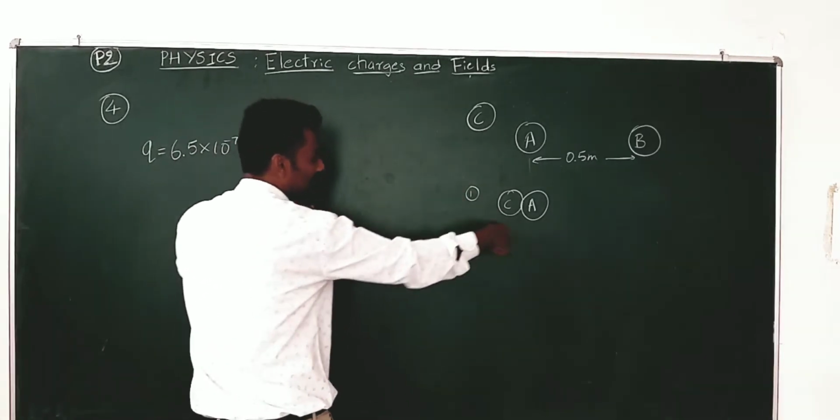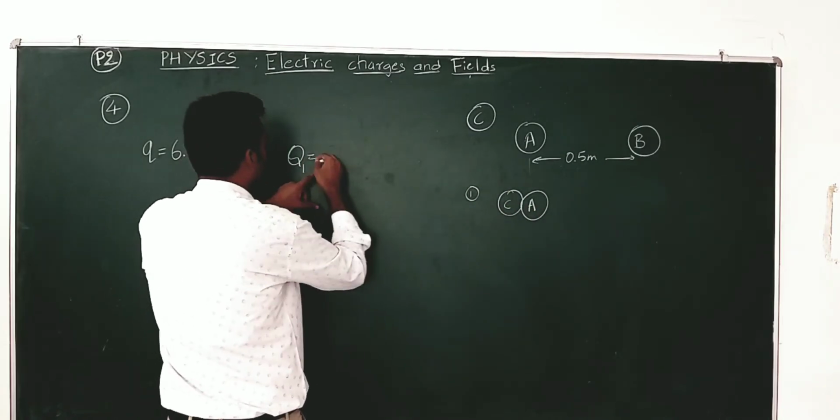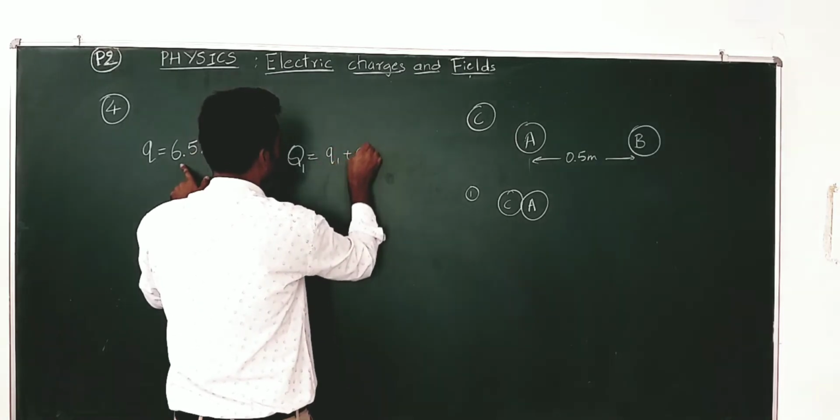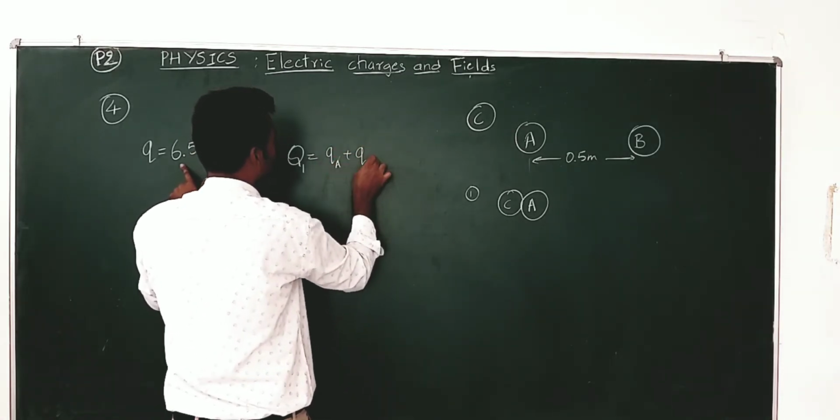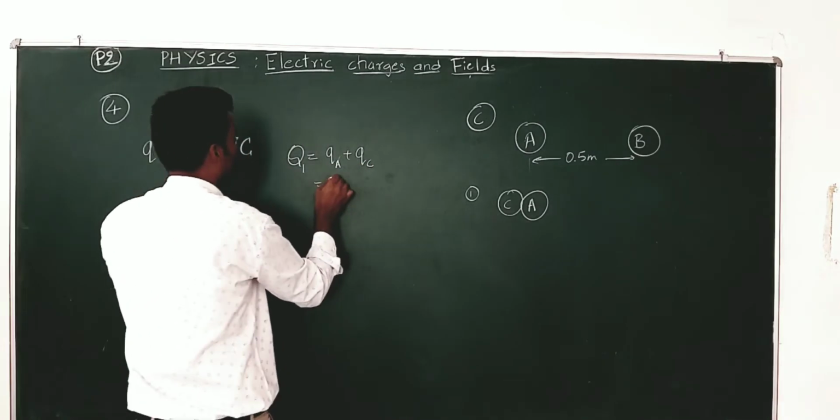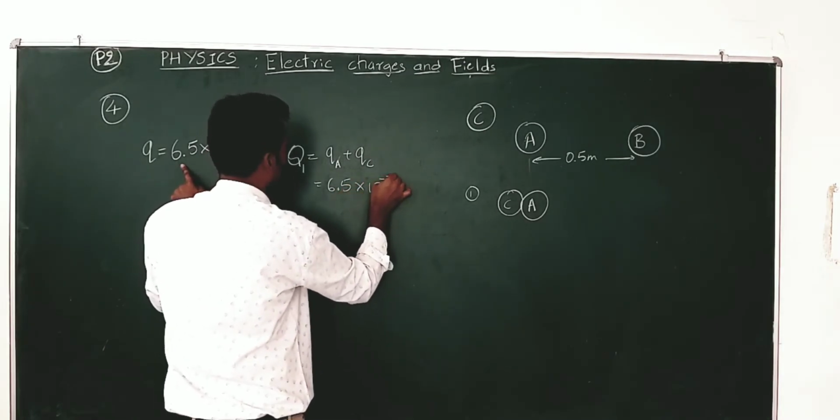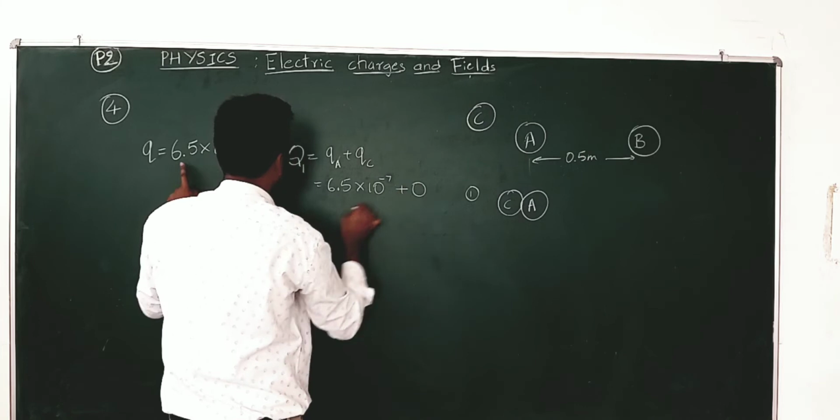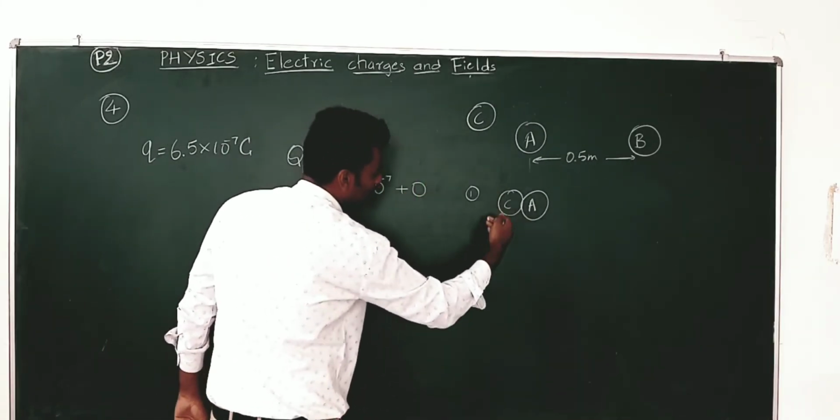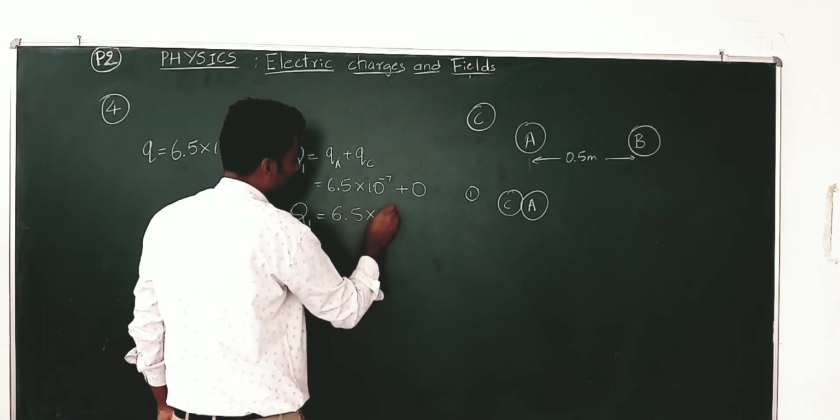Q1 is the new net charge when this C and A are brought in contact. So, the new net charge is Q1 plus Q2, or I can say QA plus QC. Charge on C is 0, QA which had 6.5 into 10 to the power of minus 7 coulomb, plus 0. So, the new net charge from both C and A together is 6.5 into 10 to the power of minus 7.